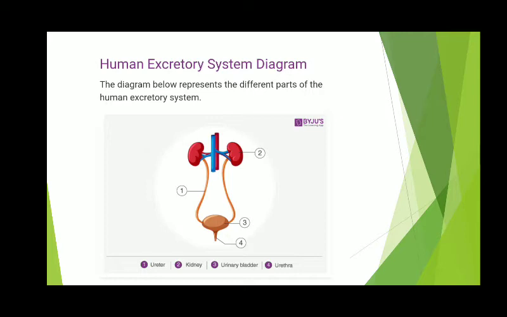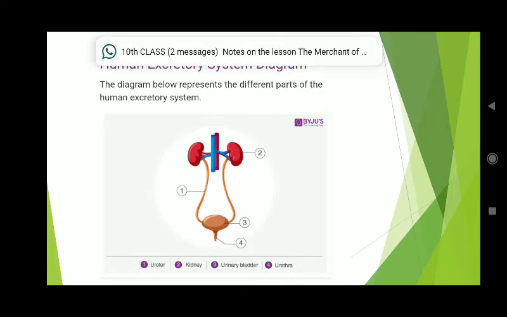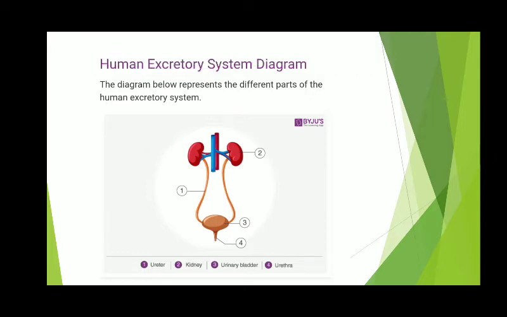Ureters are the tubes which carry urine from the kidneys to the bladder. The bladder is a bag which stores urine till the time we go to the toilet. And the urethra is a tube through which urine collected in the bladder is passed out.